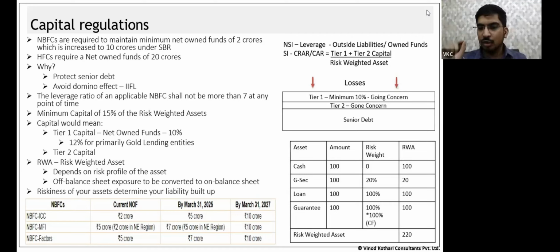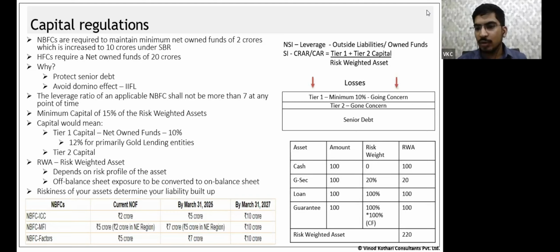So for an on-balance sheet exposure, amount into risk weight is equal to risk weighted value. For an off-balance sheet exposure, amount into conversion factor into risk weight is equal to risk weighted value. That's all there is to calculating the risk weighted asset.